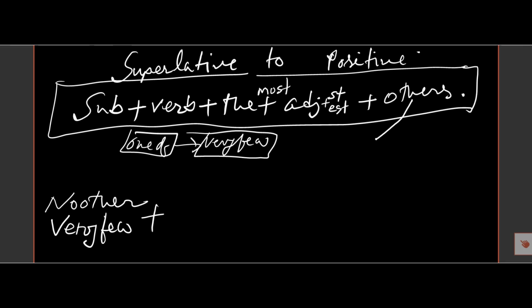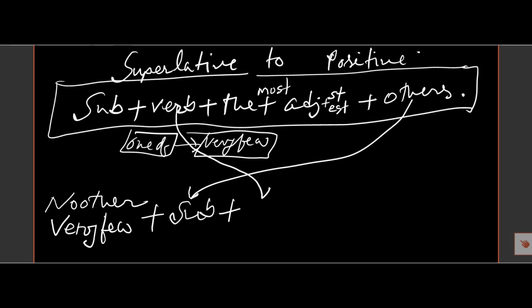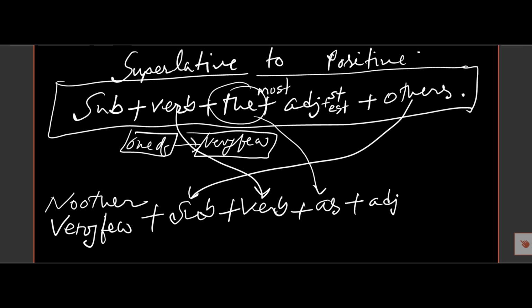then the other words will come as the subject, then the verb will be after the subject, and then the will be changed into as, and then the adjective will be in the positive form. It will not take er or est, or most, so it will be in the positive form, and after the adjective there will be an as.